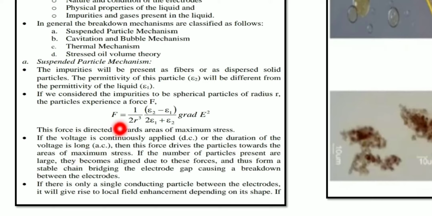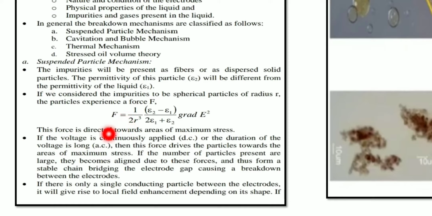These forces will draw the impurity particles towards the area of maximum stress. If you apply the DC voltage to this two electrode system, these forces will drive all the impurity particles to the areas of maximum stress itself. Getting my point?